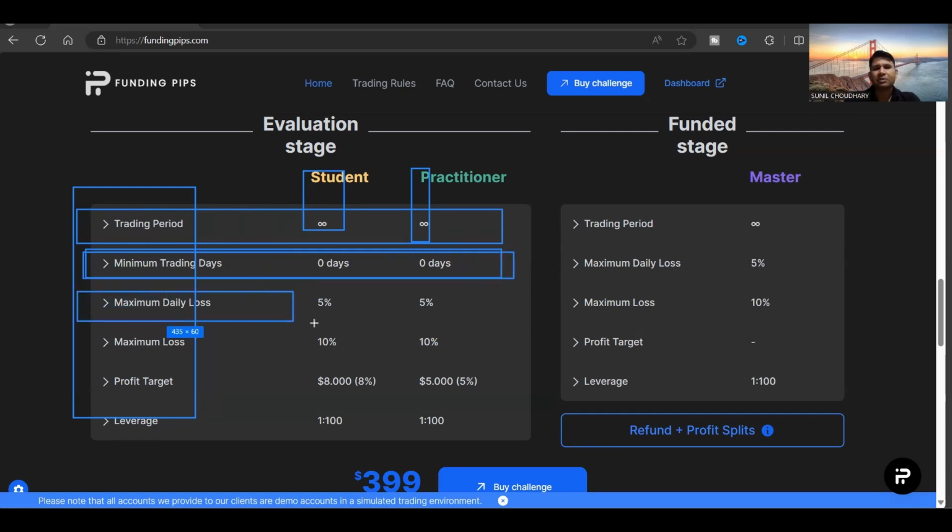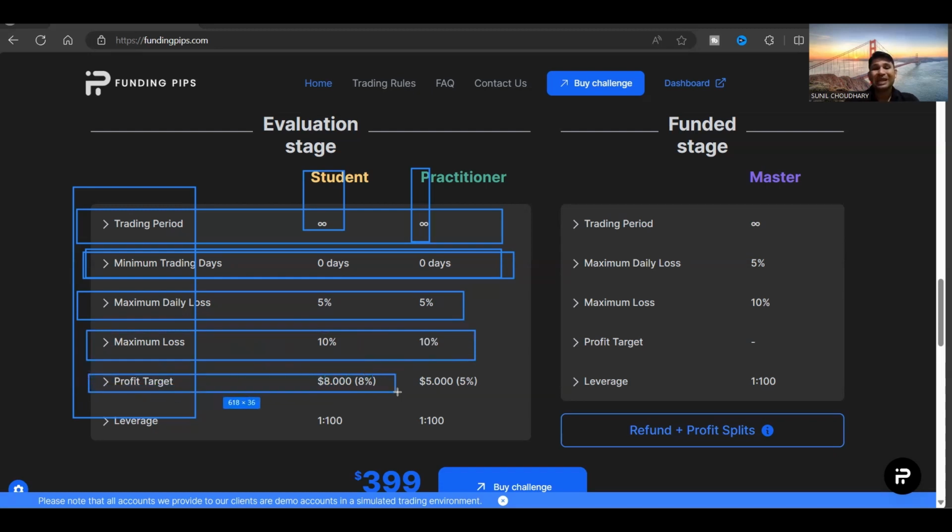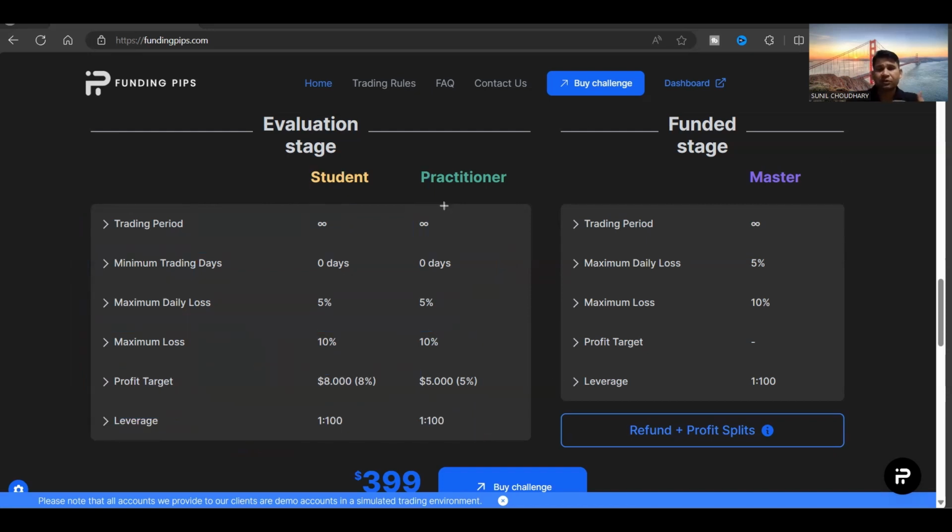If we talk about the maximum daily loss, that is 5% on both phase one and phase two. And if we talk about the maximum loss, that is going to be 10% on phase one and phase two. The profit target is going to be 8% on phase one and 5% on phase two. If we talk about the leverage, it's going to be 1:100. So these are the conditions, you can say, of the evaluation phase or the challenge phase.